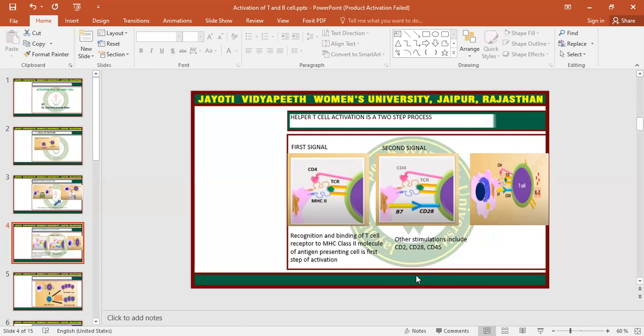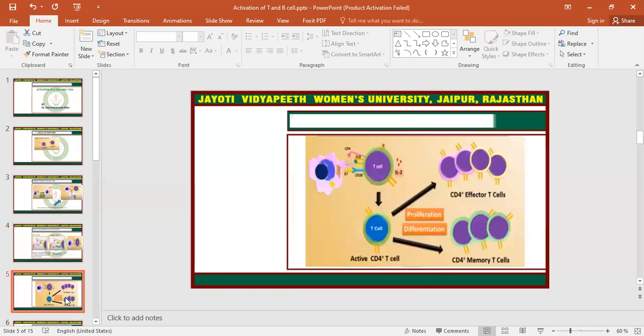Okay, so the stimulation has been conducted here. After this stimulation, the T cell will release some cytokines which are known as interleukin 2. So here the interleukin 2 is released by the CD4 T helper cells. So this interleukin 2 will be released from the T helper cells.